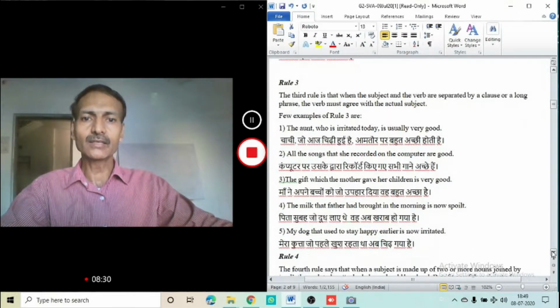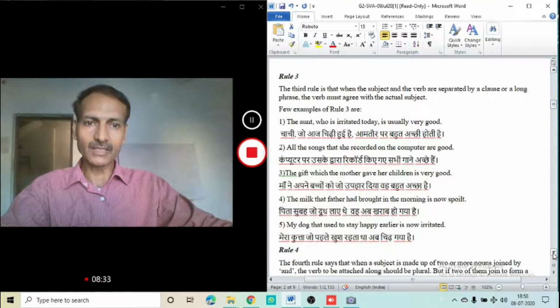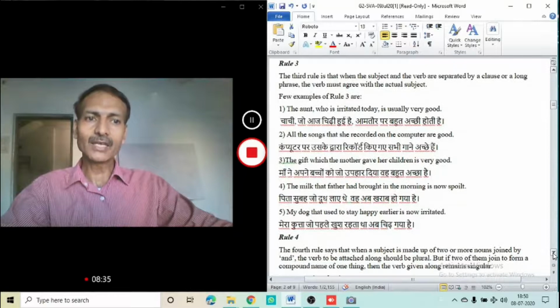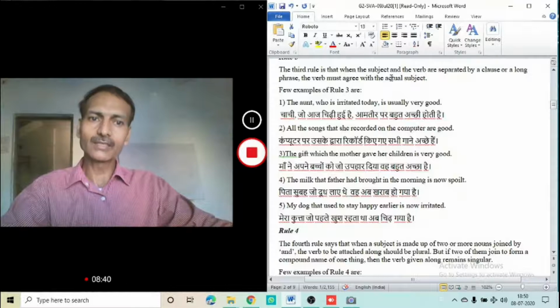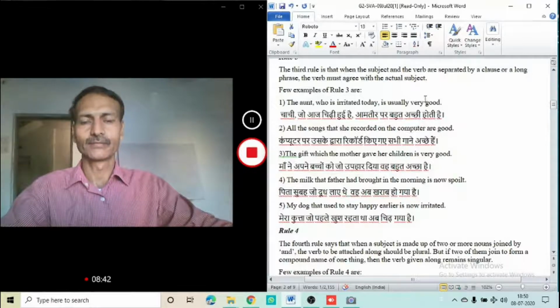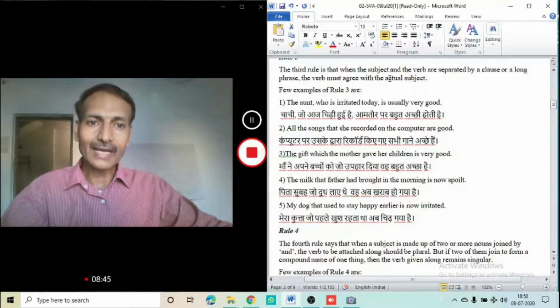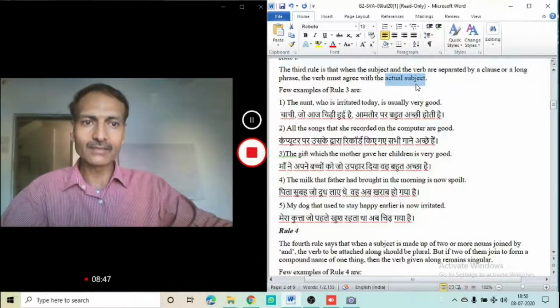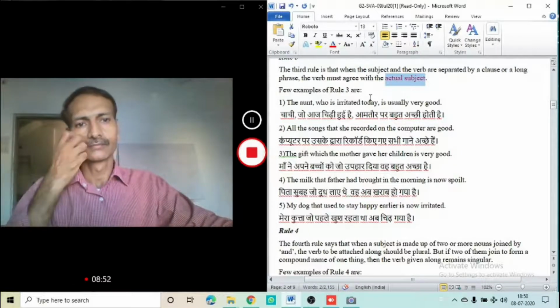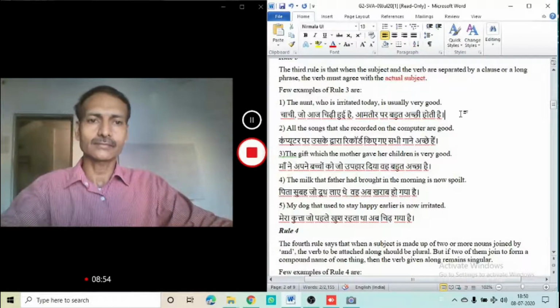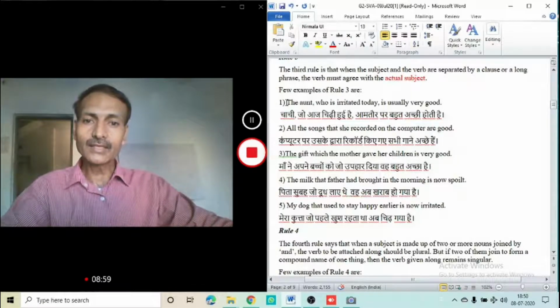The rule number 3 is, the third rule is that when the subject and the verb are separated by a clause or a long phrase, the verb must agree with the actual subject. We have to identify the actual subject. See actual subject, which I have highlighted. Let's see what is actual subject here. This is the actual subject in this particular example, which I am highlighting with red.